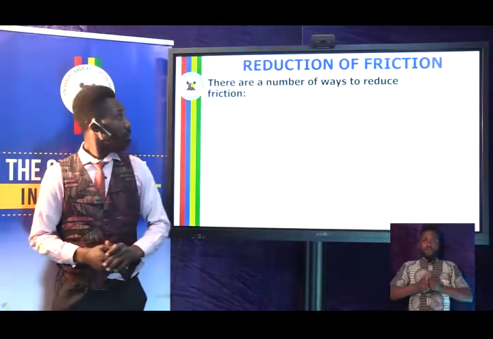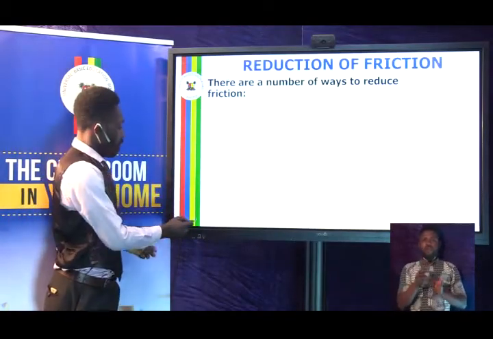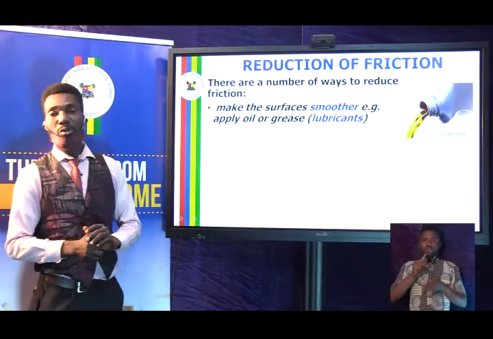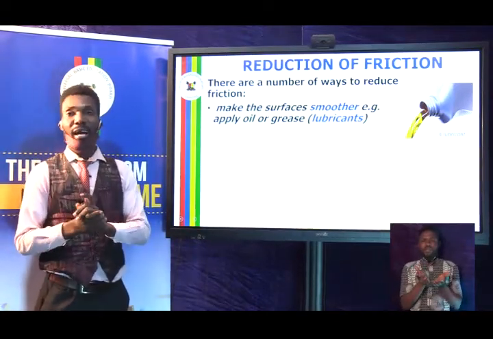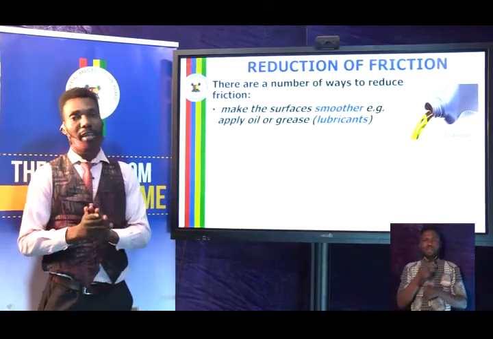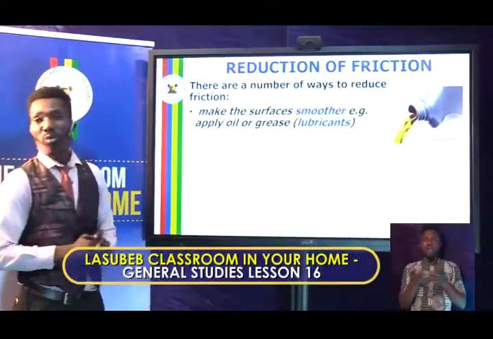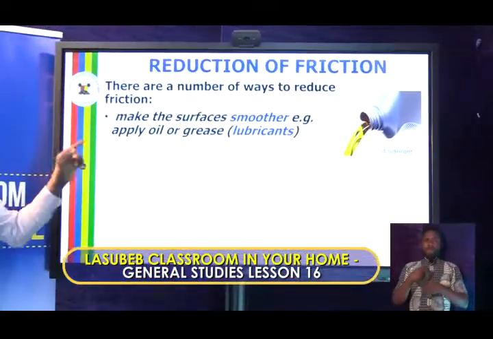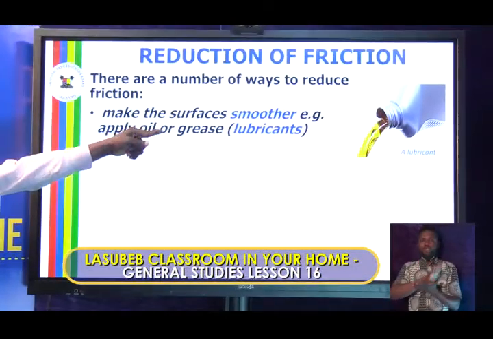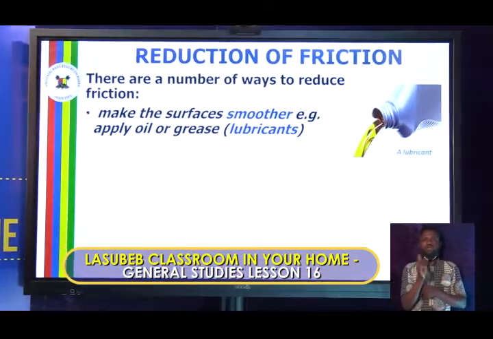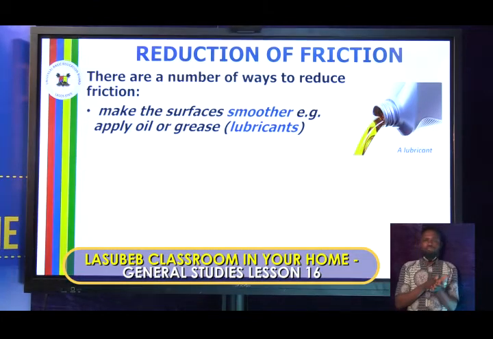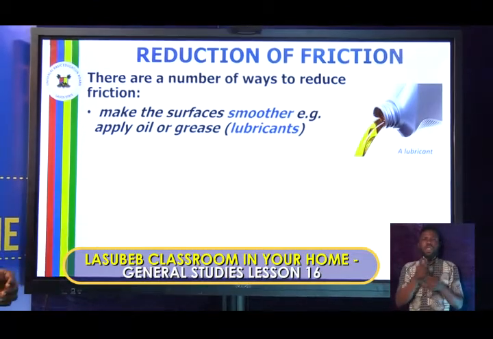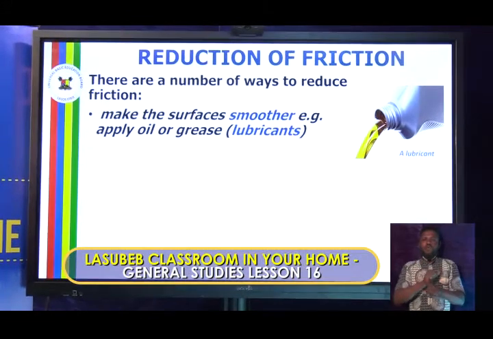Reduction of friction. There are a number of ways to reduce friction. We need to reduce friction so that we can have some desired result we need from certain objects. One, how do we reduce friction? Make the surfaces smoother, e.g. by applying lubricants. Your lubricant could be oil, it could be grease. When you apply it, it helps the machine to work effectively.